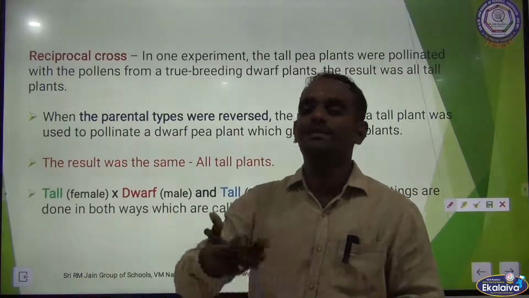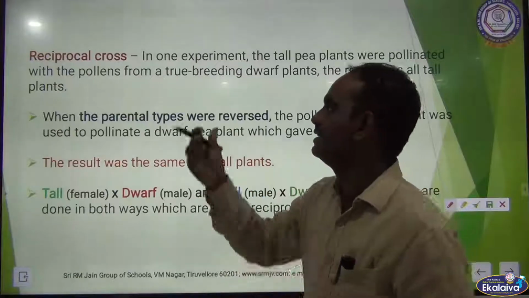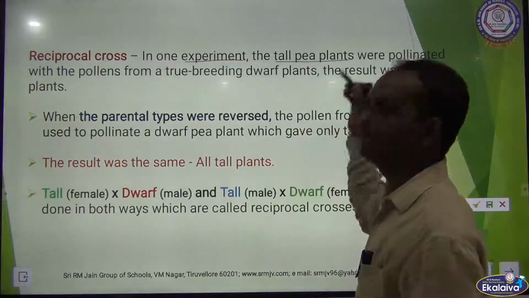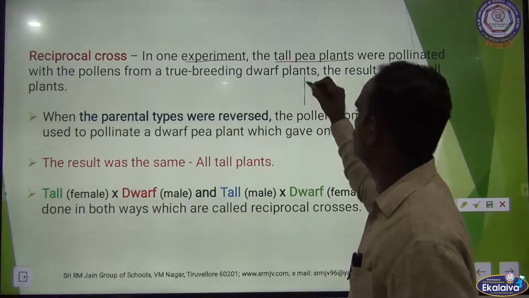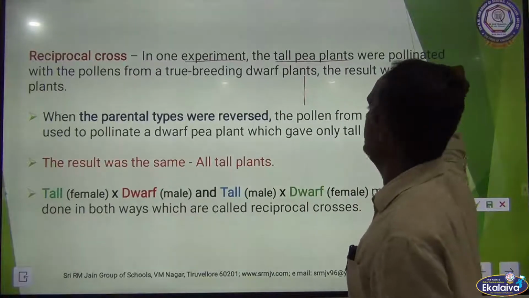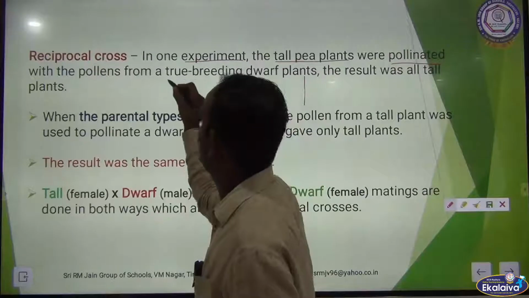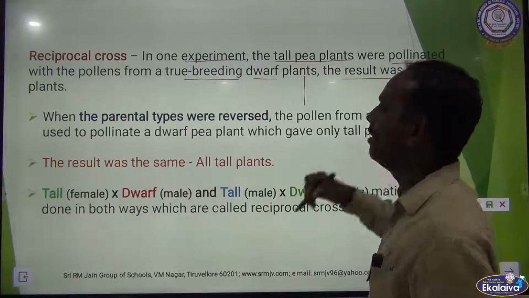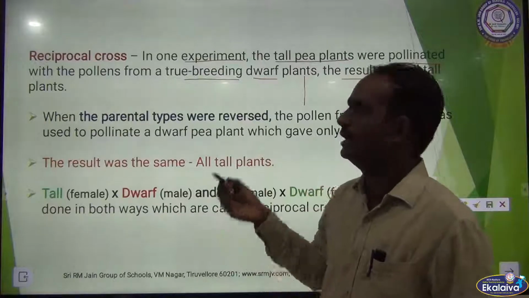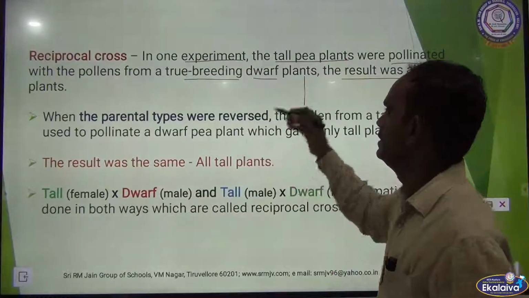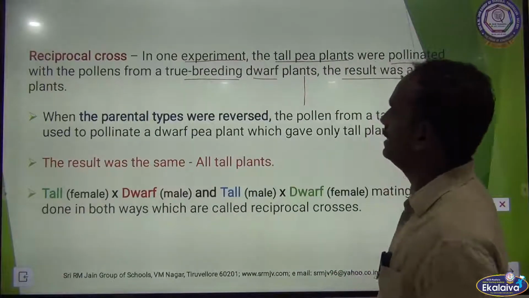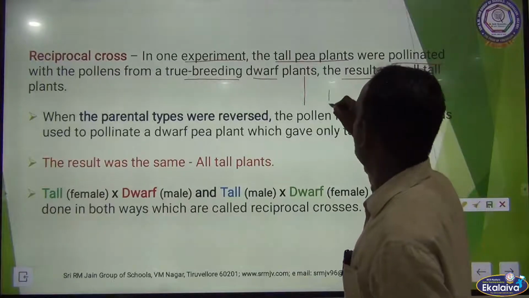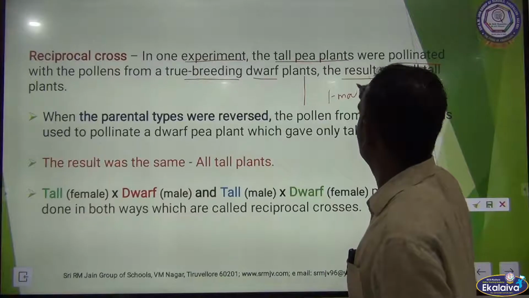Next one is reciprocal cross. See here, in one experiment, Mendel pollinated the tall pea plant with pollen from a true breeding dwarf plant. The result was all tall plants. Pollen means the dwarf plant is male.